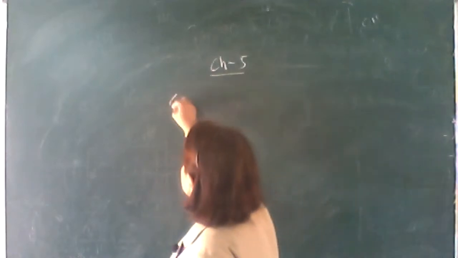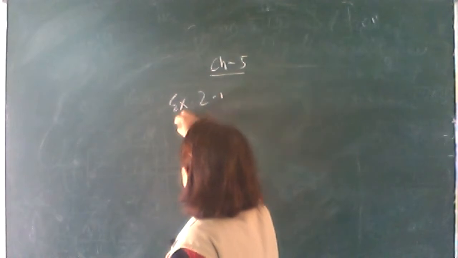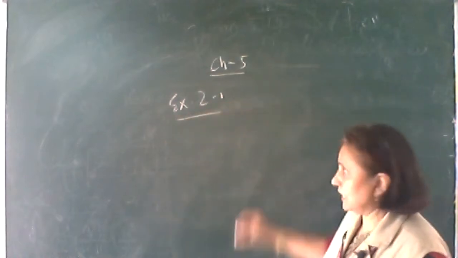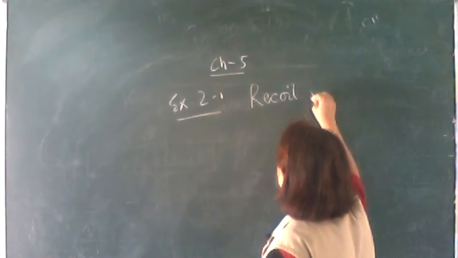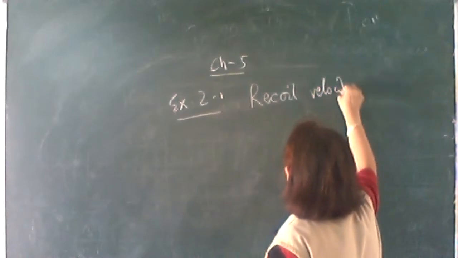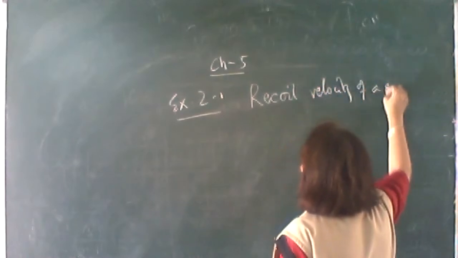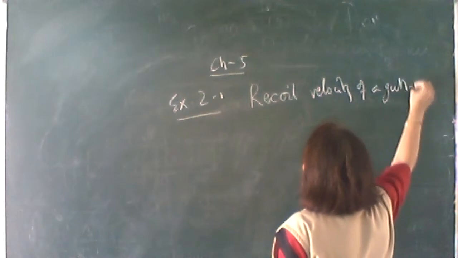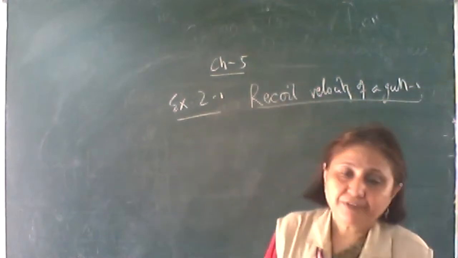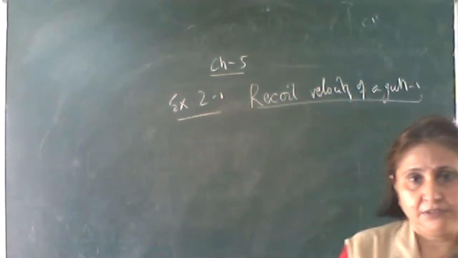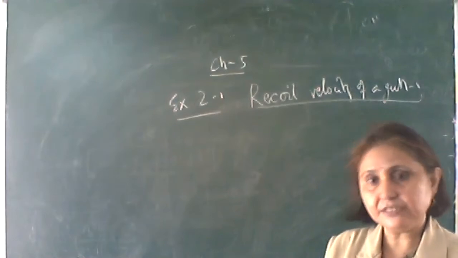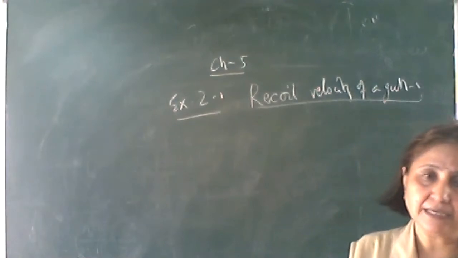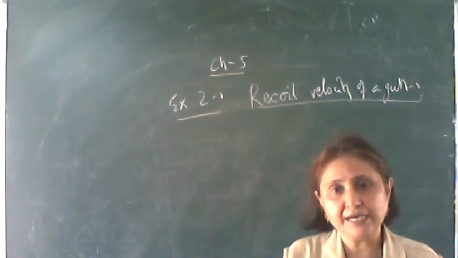Second example, recoil velocity of a gun. Now let's find out the recoil velocity of a gun. When a bullet is fired from a gun, the bullet moves in the forward direction. That is, there is some momentum of the bullet in the forward direction, and the gun is pushed in the backward direction.